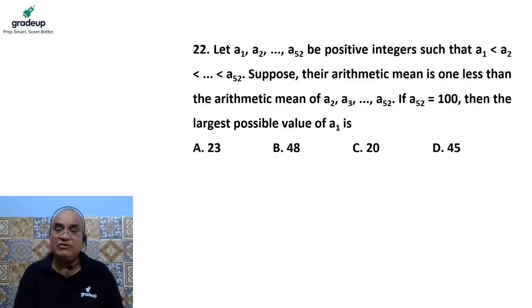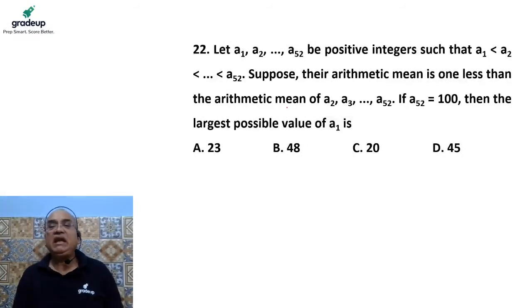So move to the next question. It is given that A1, A2, A3, A4 up to A52 are positive integers, where A1 is less than A2 is less than A3 is less than A4 is less than A5, it means A52 is the greatest and A1 is the least value.